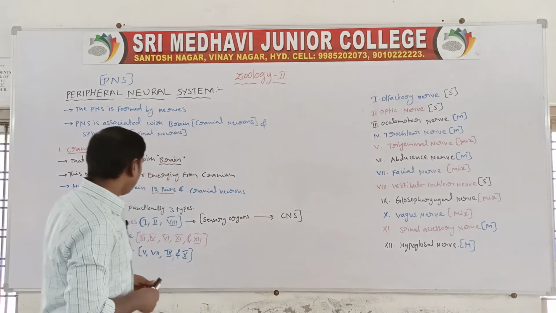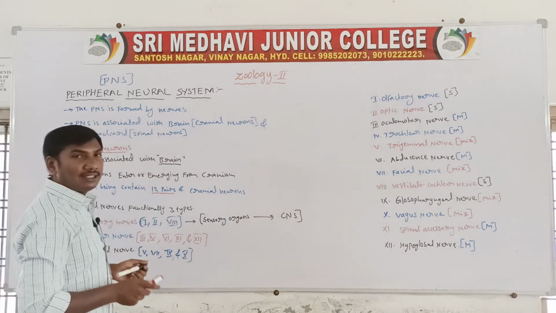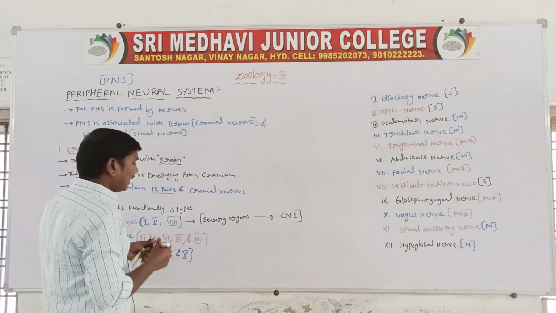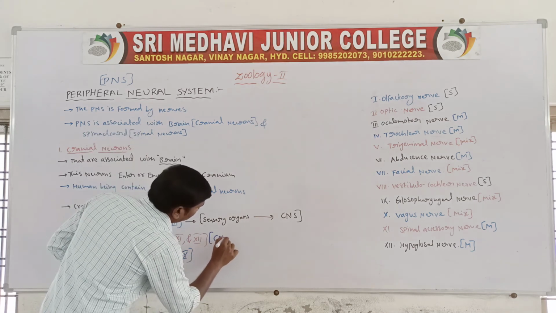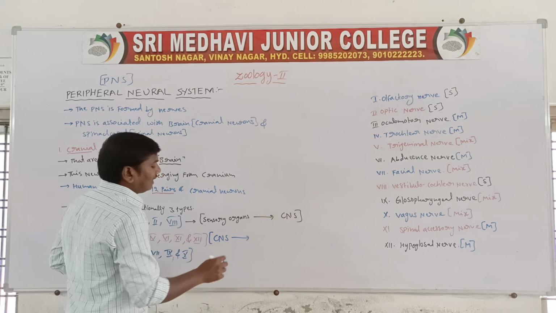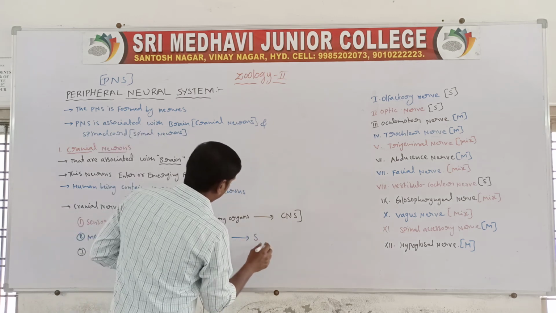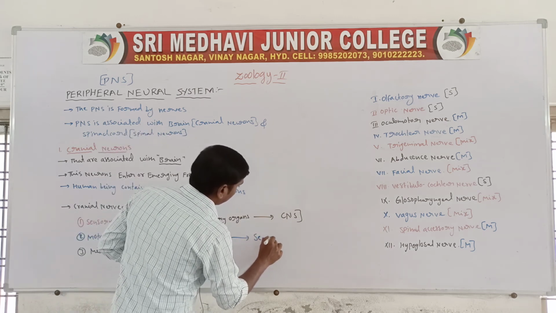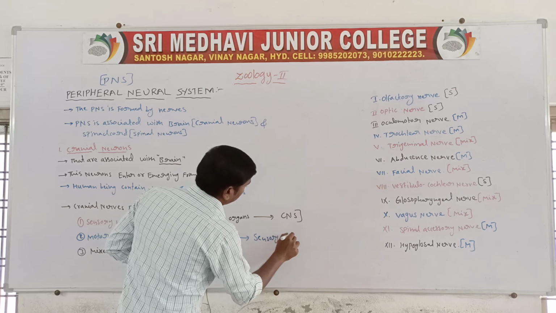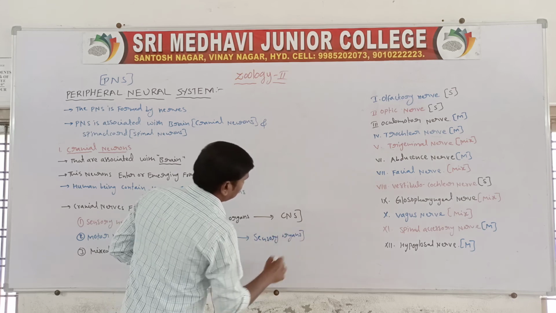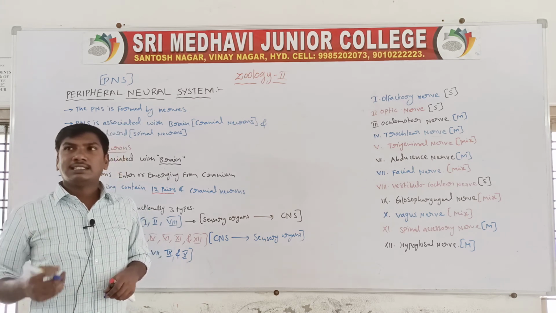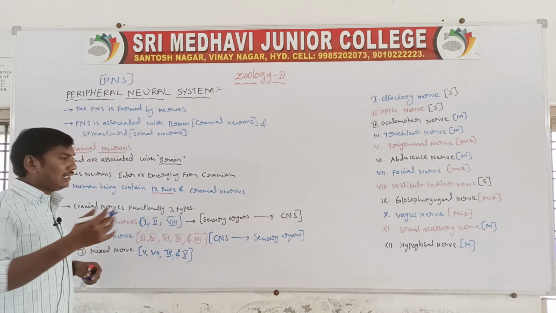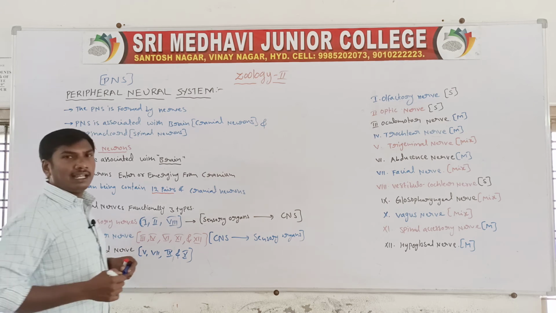Next one, motor neurons. Motor neuron means impulses sending from the central nervous system to the organs. Central nervous system to the organs. They are the impulses sending out.